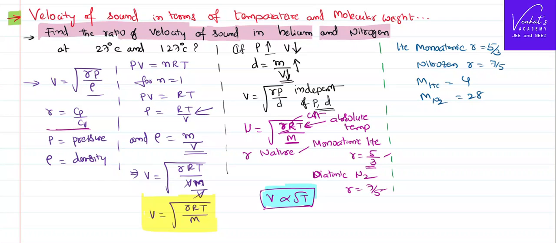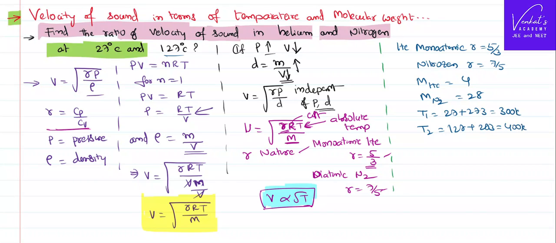So knowing these basic facts, we can further study. He has also given the temperatures, right? At different temperatures, for helium at temperature T1, say, it is 27 degrees centigrade. I have to convert into Kelvin by adding 273. That's 300 Kelvin. T2 is 127 degrees centigrade. Again, we have to add 273 to convert that into Kelvin. That is 400 Kelvin. Knowing all the values, I can now use a formula.